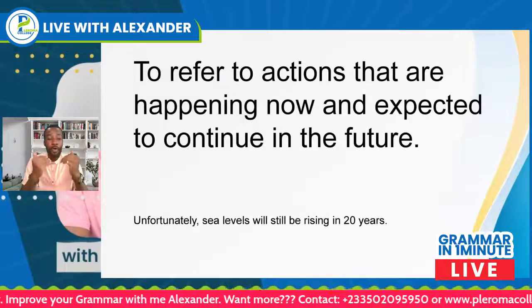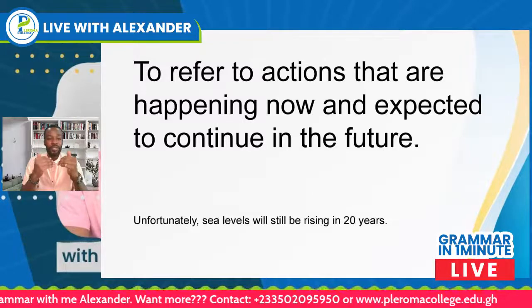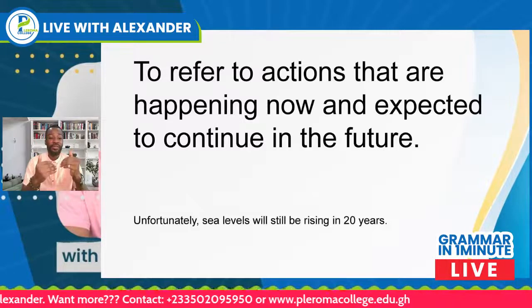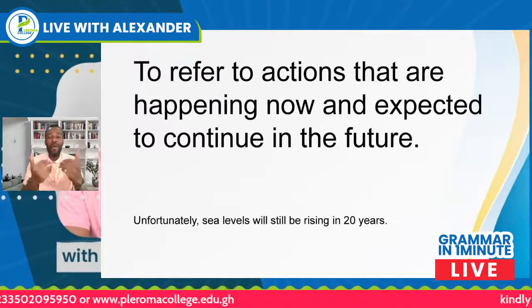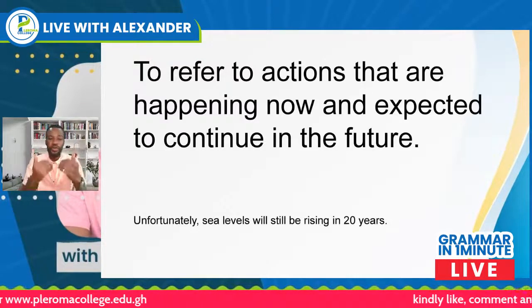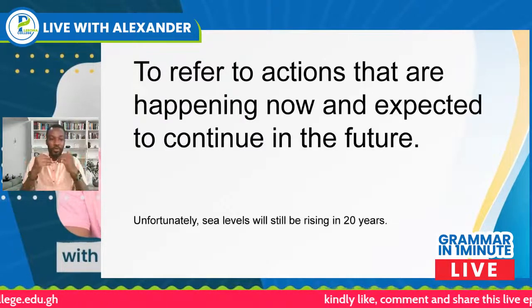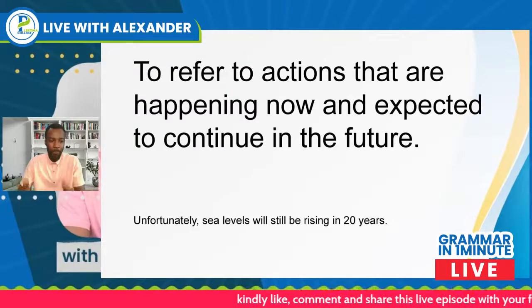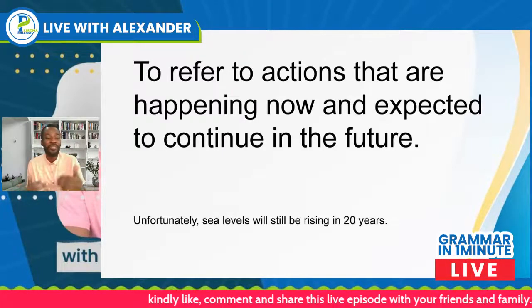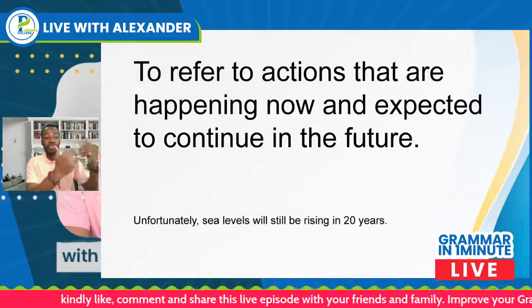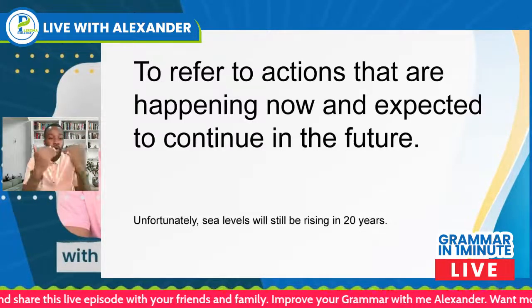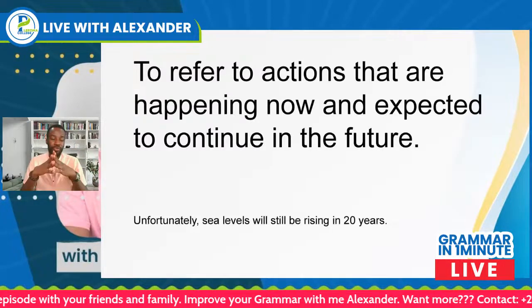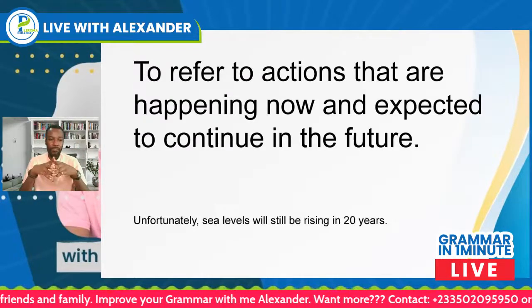We use the future continuous tense to refer to actions that are happening now and expected to continue in the future. So if something is happening now and that particular thing is expected to continue into the future, we use this future continuous tense to describe such an action.